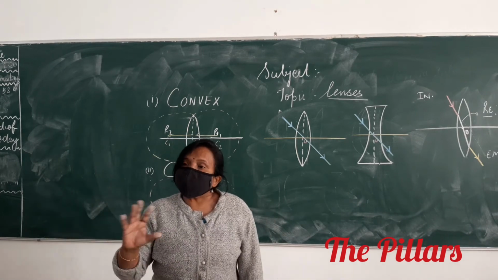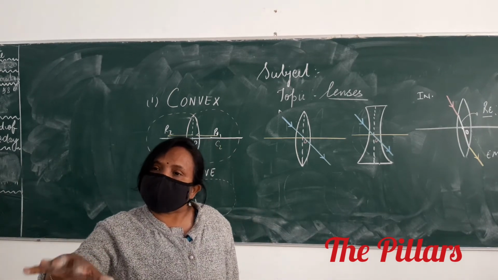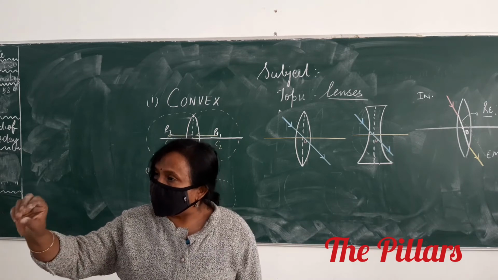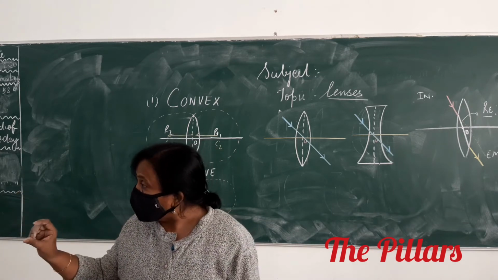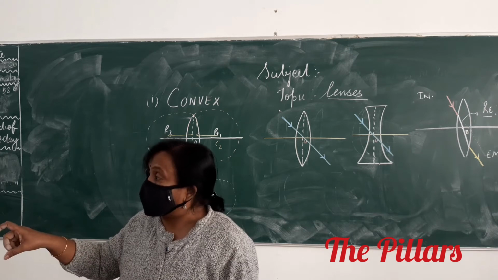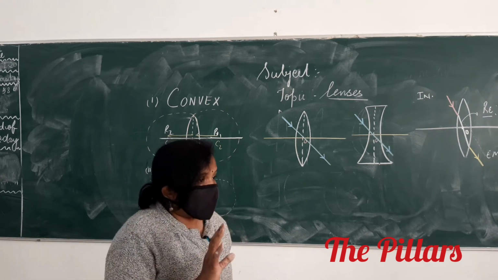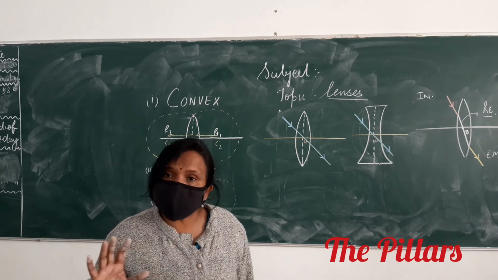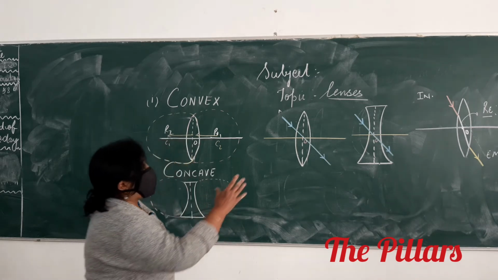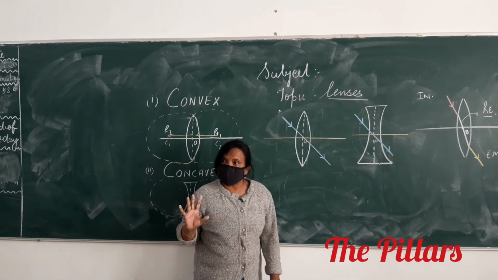Right, children? In your class 10 standard, if you are asked the definition, you will define it for a thin lens, not for the thick lens. Clear to everyone? So, this is your optical center.